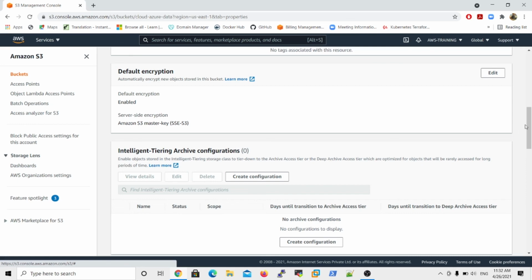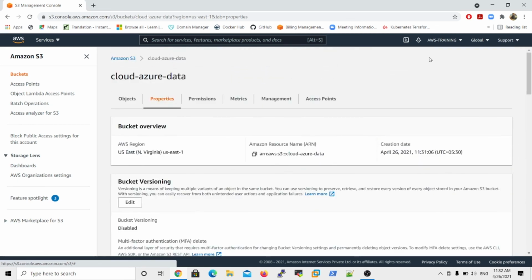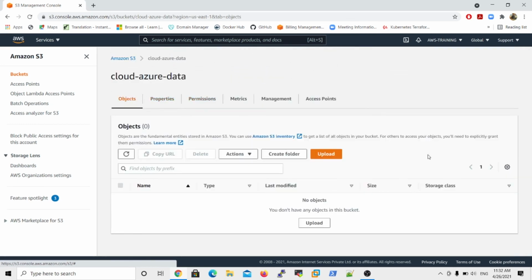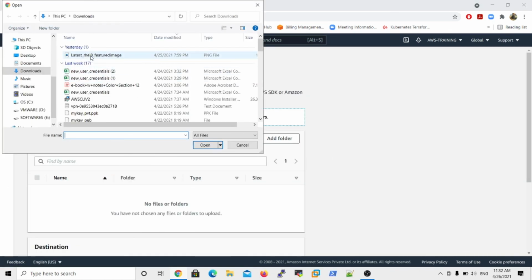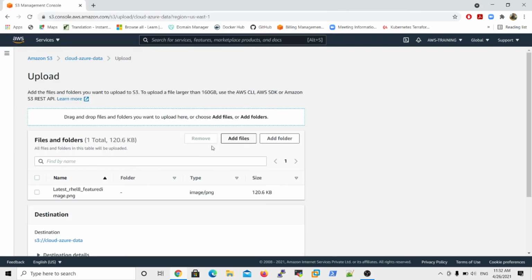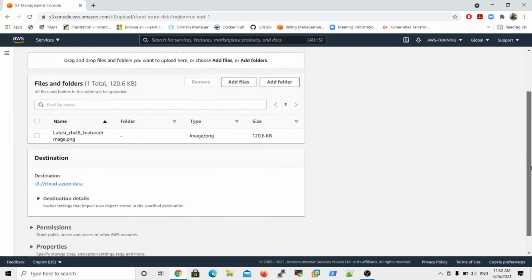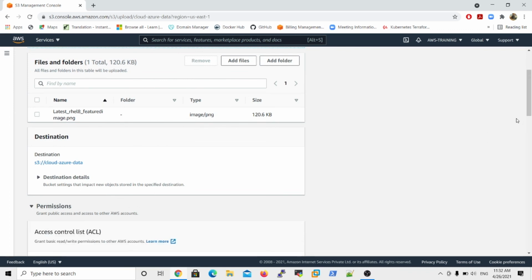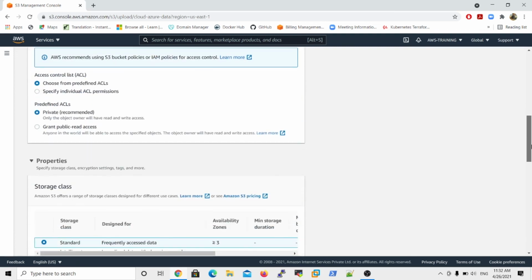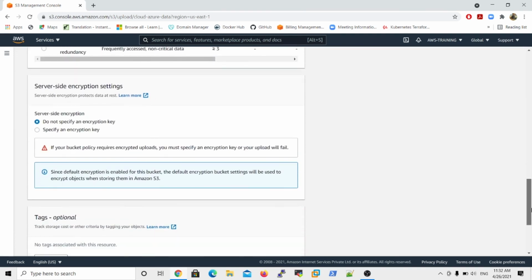Now if you upload any object in the bucket, for example I want to upload an object using the upload option, then add files. My file name is, for example, red hat image. Now select the image file. Then where is the option to select the encryption and decryption? The encryption and decryption options are right here, under server side encryption settings.